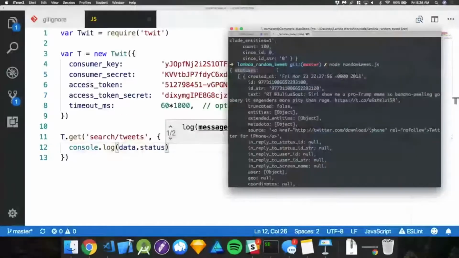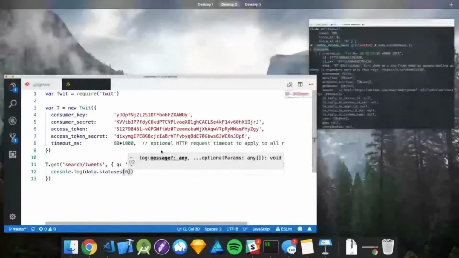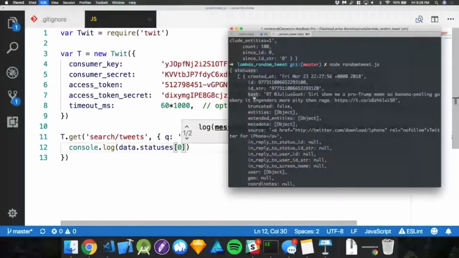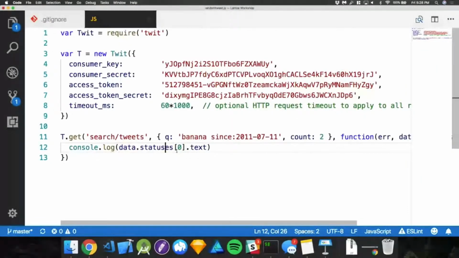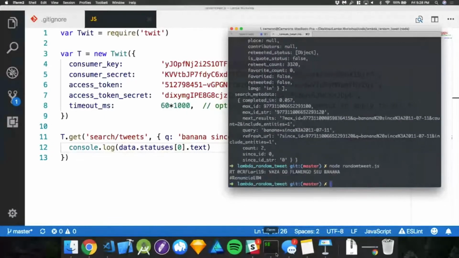Is it status or statuses? Okay, all right, let's just grab the first one for now. So this is going to be in the first, and then we're going to just grab the text. That's all we're going to do. We're going to get a random thing about bananas. That's it. There you go.